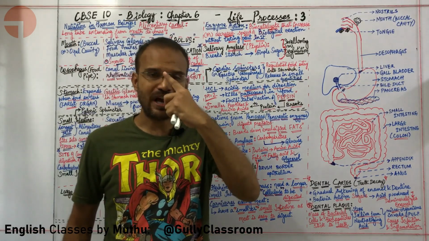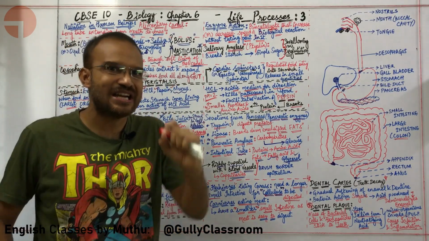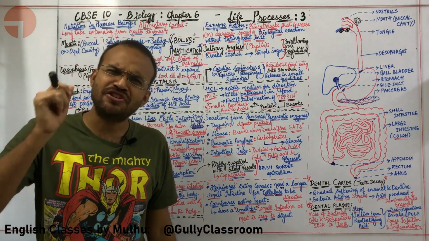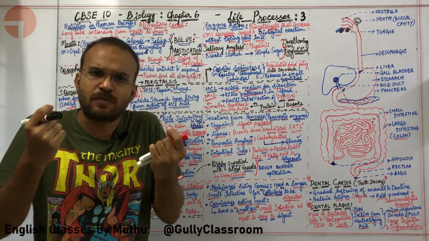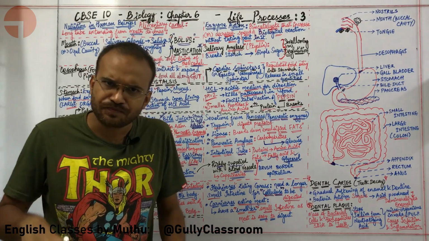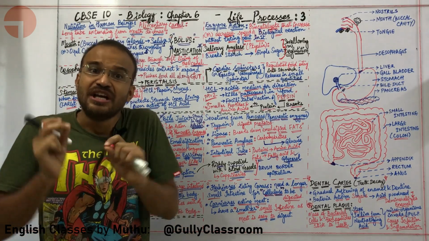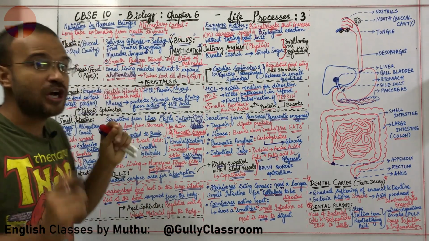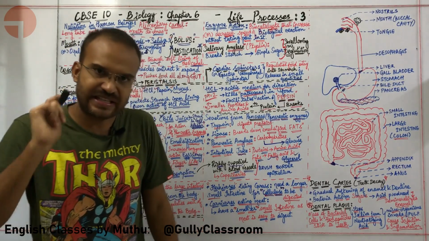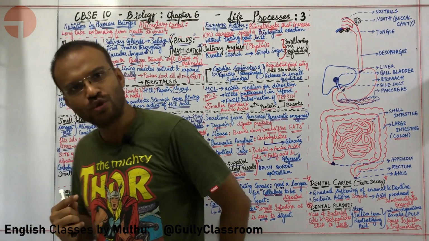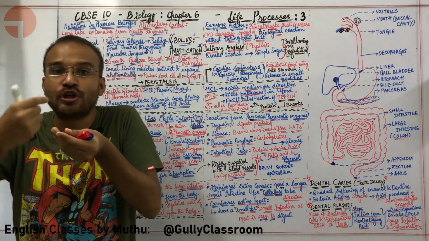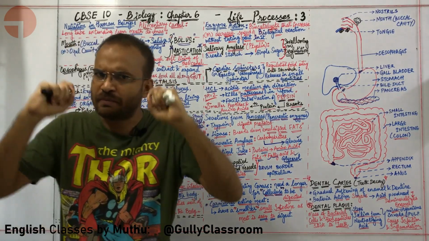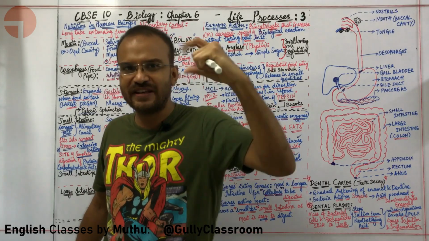Okay, sir. Now I am comfortable with the understanding of what is digestion. Okay, where does digestion take place? Digestion takes place in the digestive canal. The digestive canal is otherwise called the alimentary canal. This alimentary canal is a long tube extending from the mouth to the anus. You are taking food through the mouth, so it is starting at the mouth. Let me repeat myself. Digestion starts at the mouth.